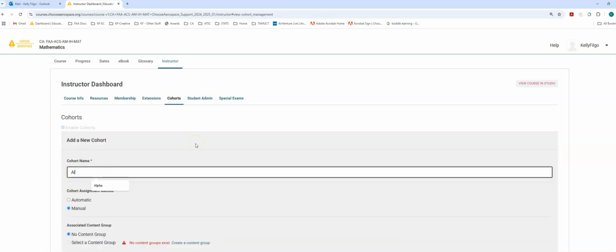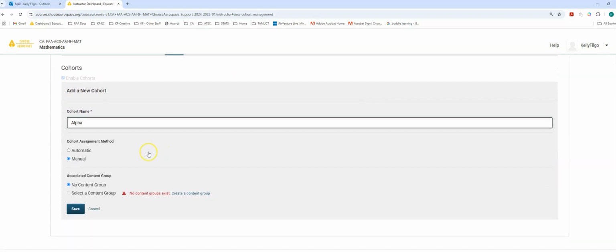I'm just going to stick to calling it cohort alpha. You can name this whatever you want: Mathematics section 1, mathematics section 2, etc. Whatever makes sense for you. We want to manually assign students to this. We do not want it to be automatic. If it was automatic, when they came into the course they would automatically go into this cohort, so we don't want to do that. And we're going to leave the content group separate. That is for some features that Choose Aerospace does not use inside of Educate Workforce.